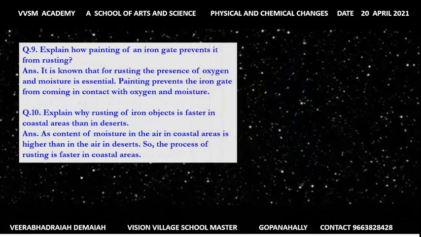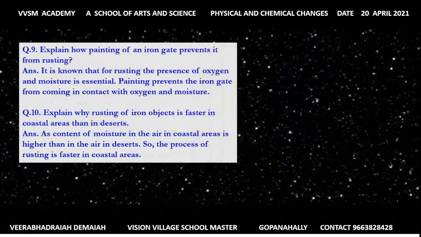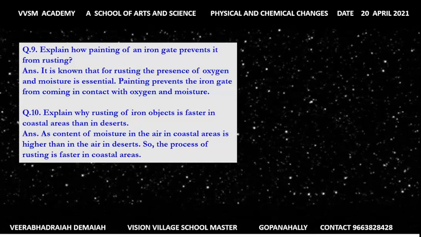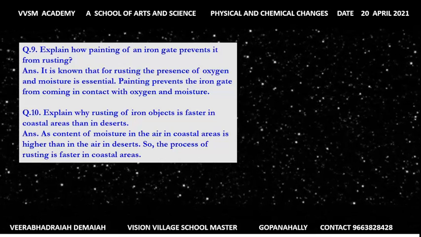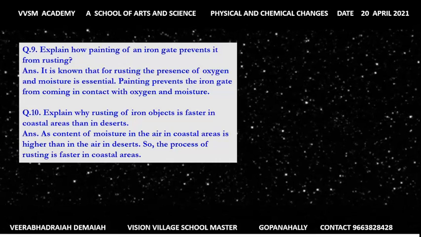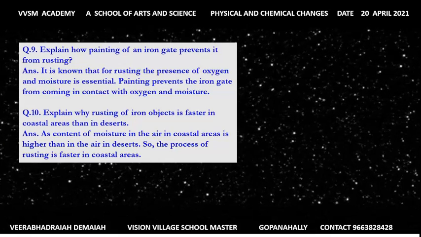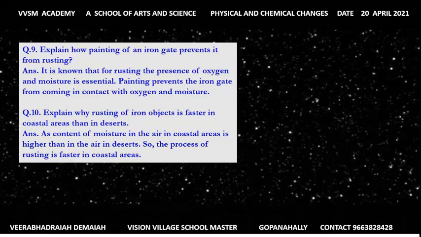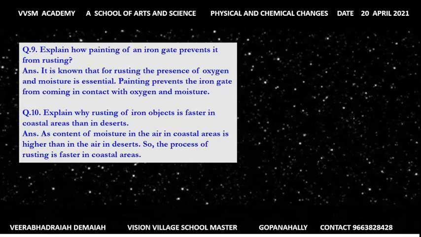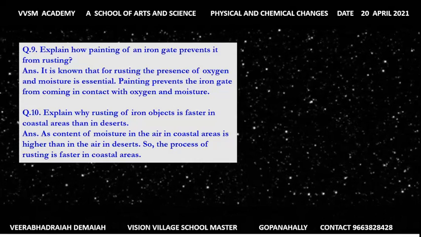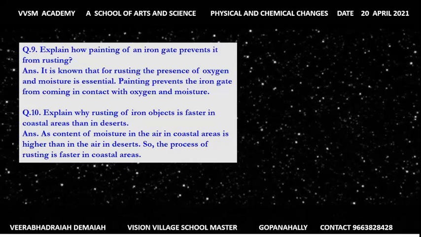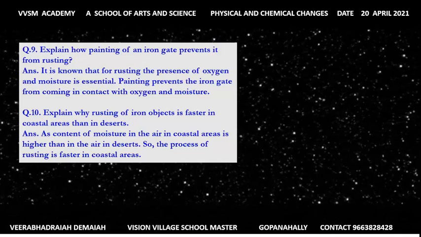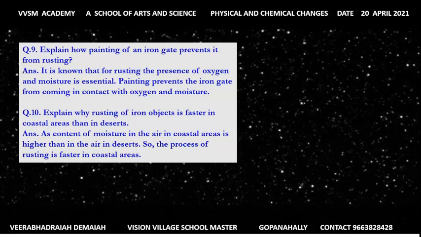Explain how painting of an iron gate prevents rusting. Presence of oxygen and moisture is essential. Painting prevents the iron gate from coming in contact with oxygen and moisture in the atmosphere. Explain why rusting of iron objects is faster in coastal areas than in deserts, as the moisture content in the air in coastal areas is higher than in the desert. So the process of rusting is faster in coastal areas.